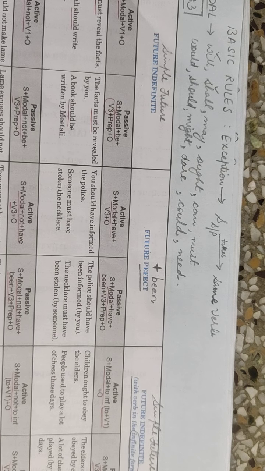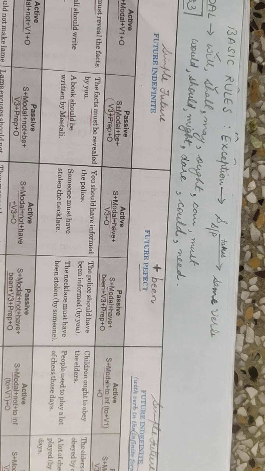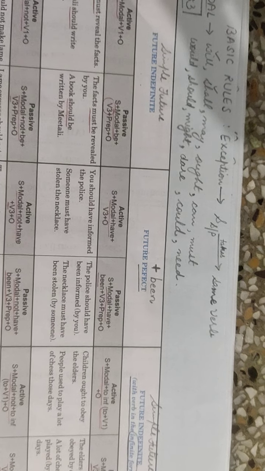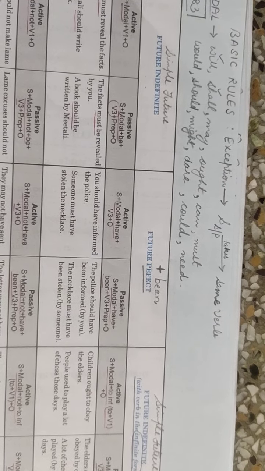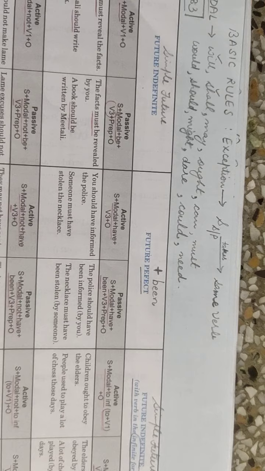Will is a strong verb and shall is used with I and we. When I and we are subjects, we use shall. However, this is a knowledge of tenses only. You need not bother much which verb has been used. All you need to remember is the rule of active passive.